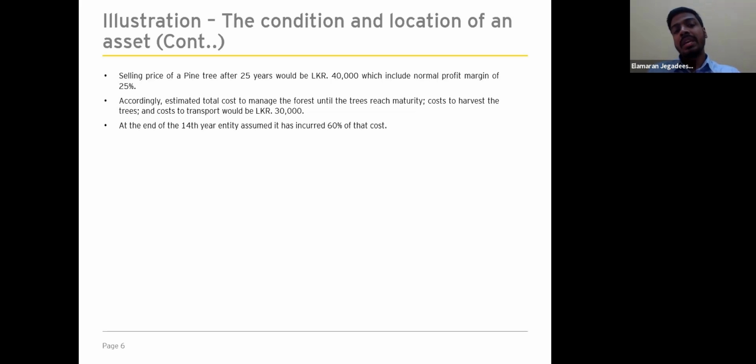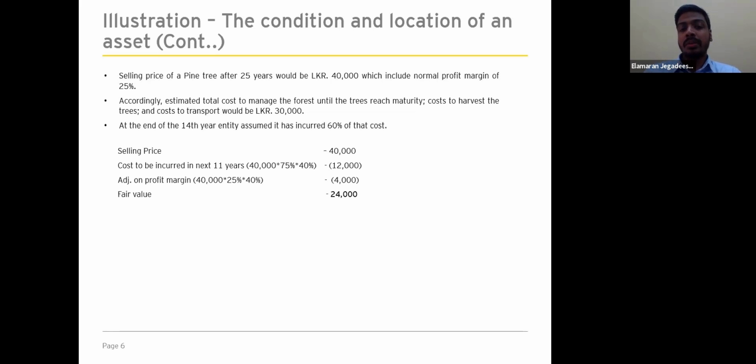Here we have mentioned the 60% of the cost the entity has incurred so far for the 14-year period. So in order to identify the fair value, we need to eliminate the cost that the market participants are expected to incur from the 14th year to the 25th year. So we see the selling price is 40,000.